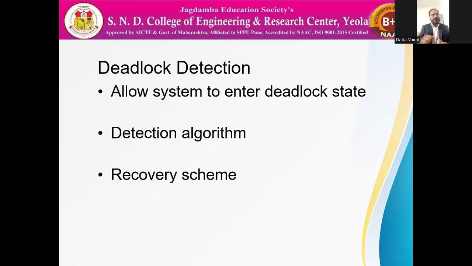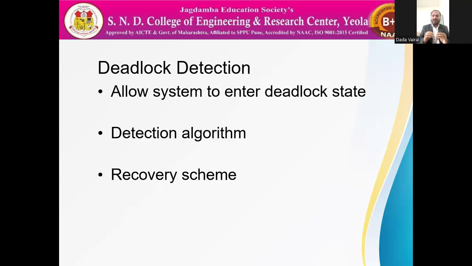Deadlock detection. For deadlock detection, we have two algorithms in our syllabus. First of all is the resource allocation graph. We saw it in our third slide: it shows which process wants which resource, and which resource is held by another process. Okay, so very basic.